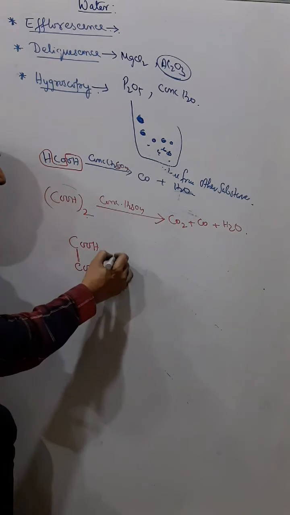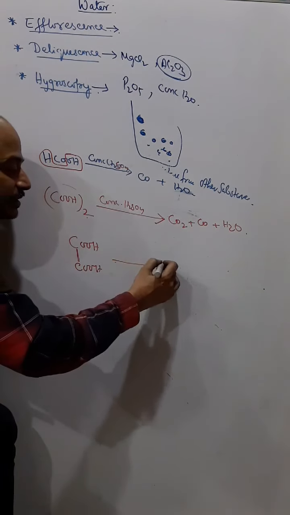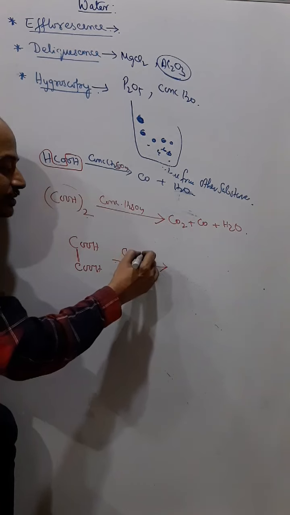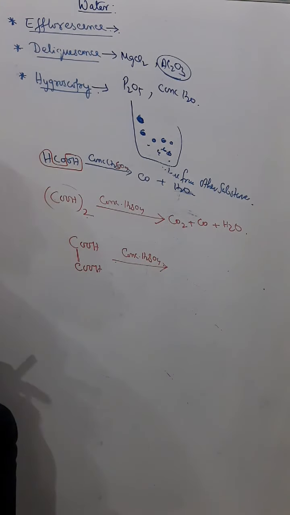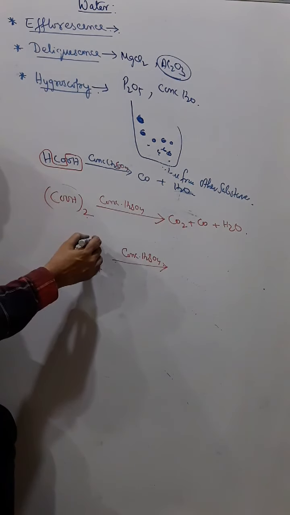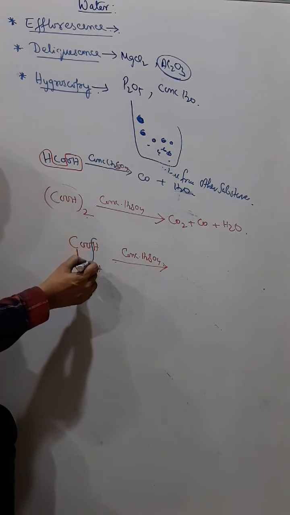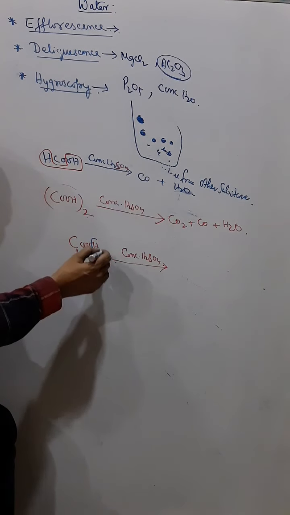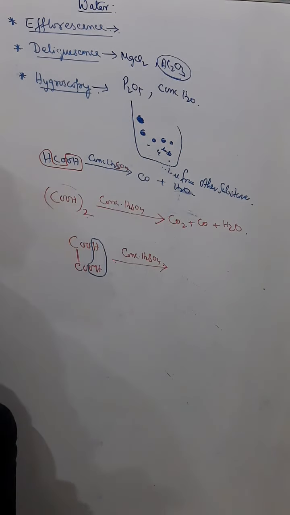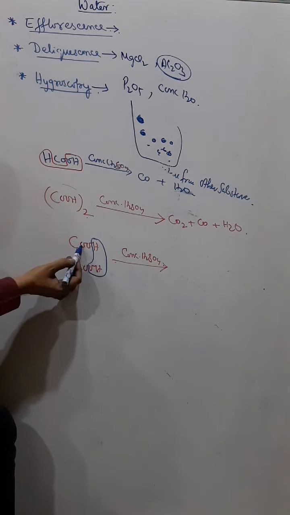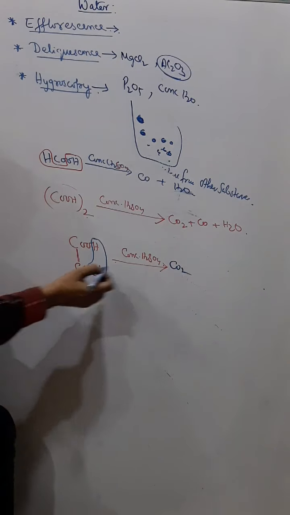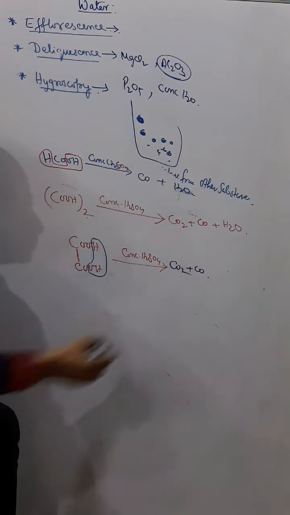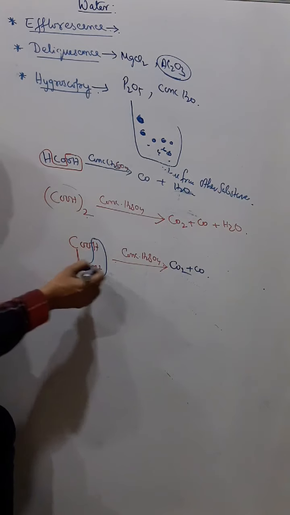Now, in fact, concentrated H2SO4 removes water, H2O. I'm just taking H2O from any part, and you see COO, that is CO2, and you see CO, that is CO, and you see H2O.